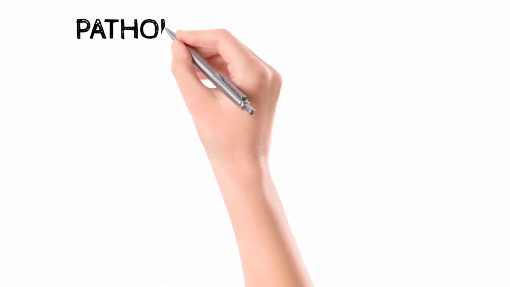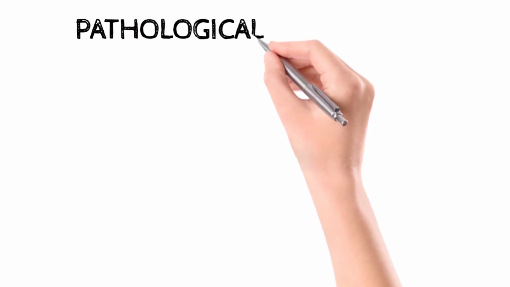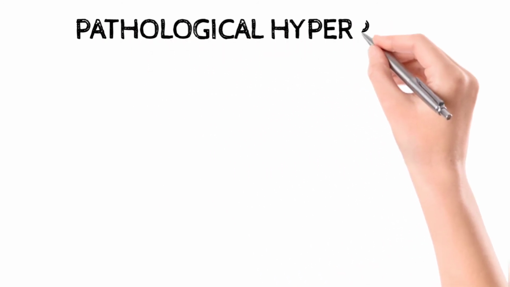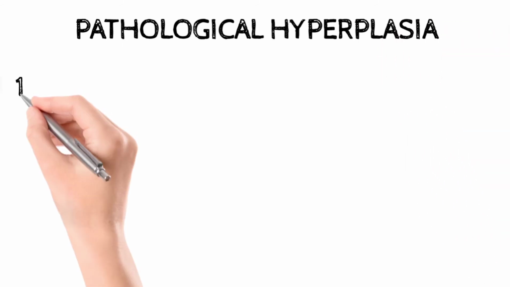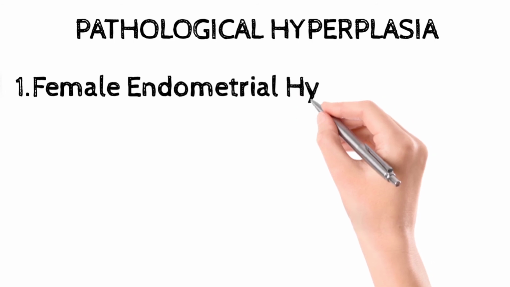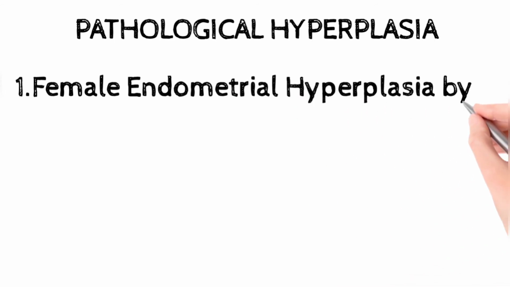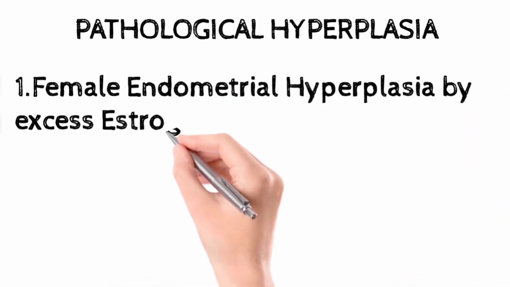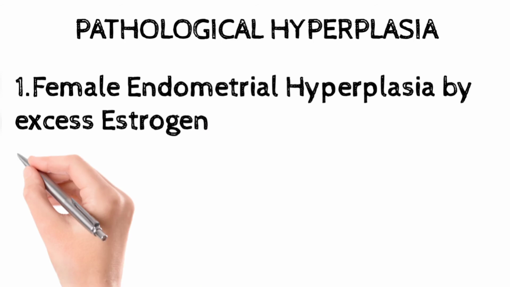Now I will teach you pathological hyperplasia. All right. The first cause of pathological hyperplasia is female endometrial hyperplasia by excessive estrogen. When the female estrogen is increased, endometrial hyperplasia can occur.